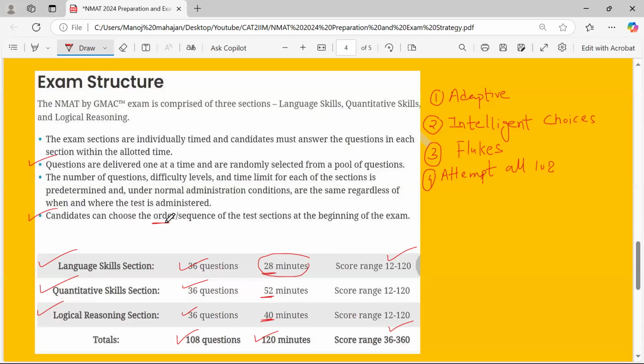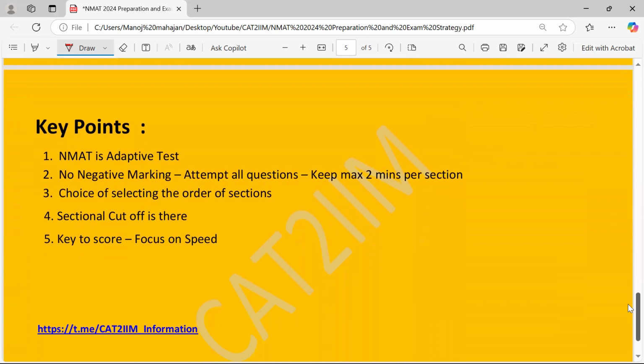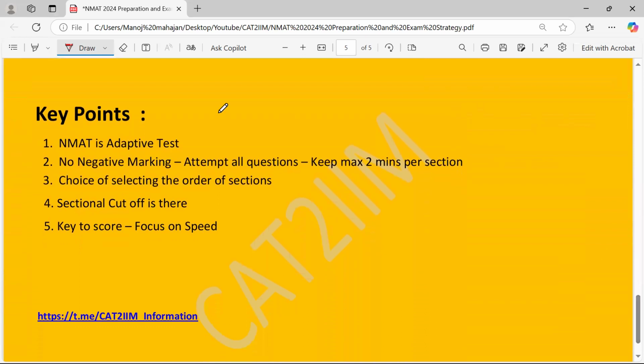So this is what, from the exam strategy point of view, again, I'm repeating, guys, attempt all 108 questions. That is a must for everyone. Now, last thing we can look forward to: you already know that NMAT is an adaptive test by now. No negative marking. So you have to attempt all questions. Don't leave a single question because there would be a penalty in that scenario.